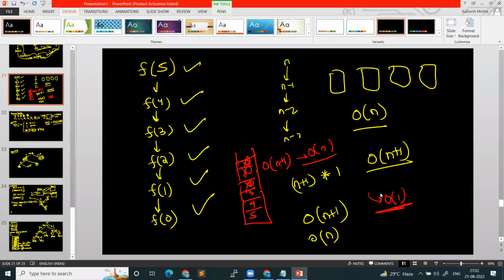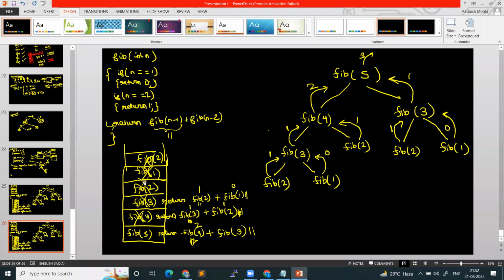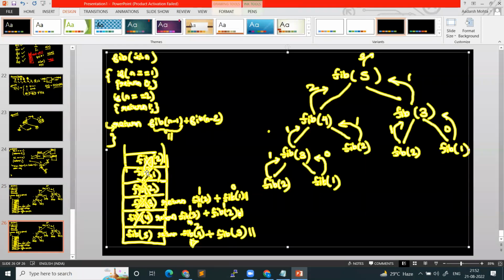Why are f1 and f2 not happening together? Because what did I tell you? The moment you make a function call, the context is paused there, and then the new context starts executing. So first of all, fib of n minus 1 will be called, right? Okay, let me try to explain it once again in a simpler fashion.